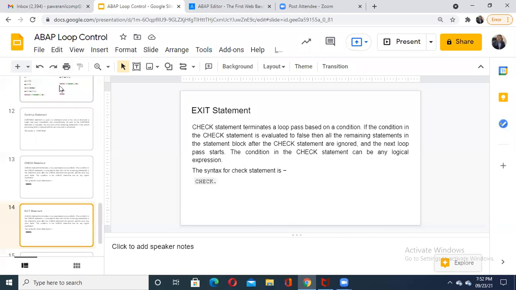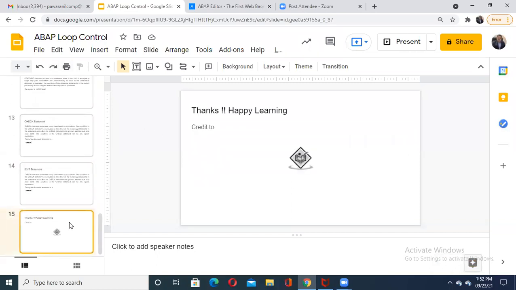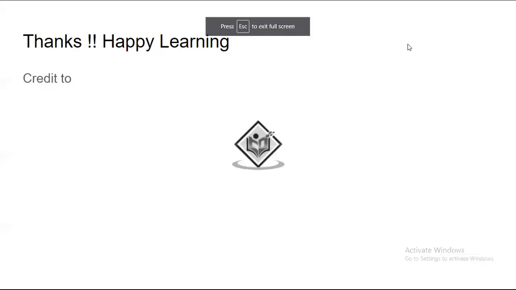So dear students, today we have discussed all these various loop control statements as well as loop statements. It's a request to each and everyone, please practice. Daily do small things, don't try to go for a bigger thing.